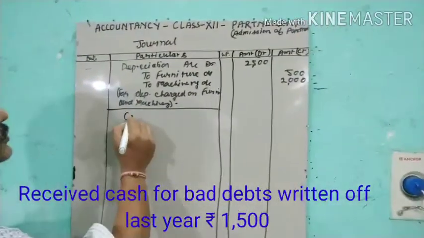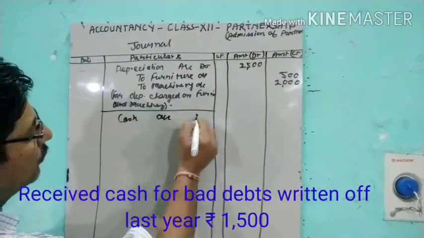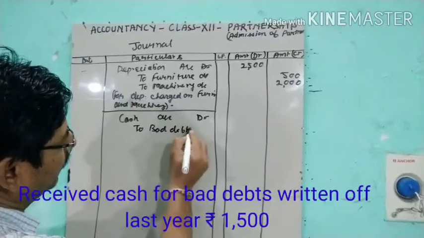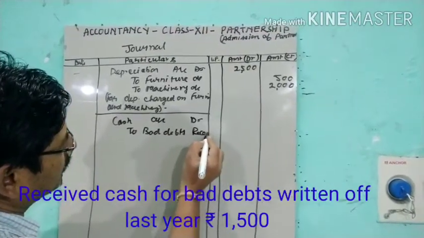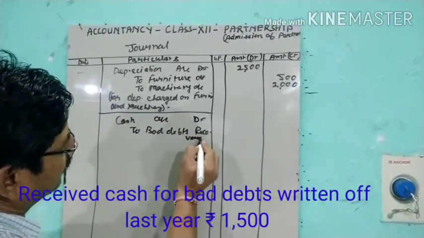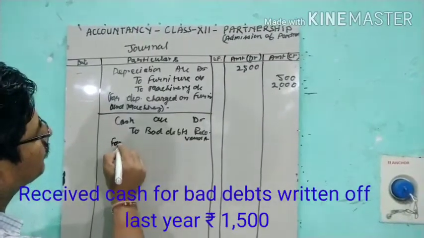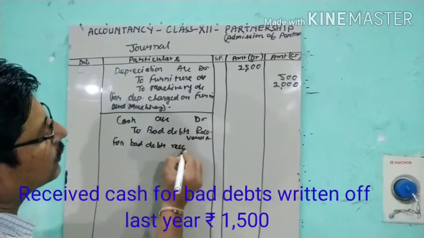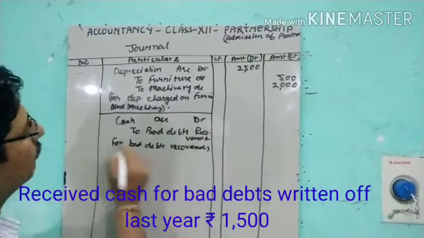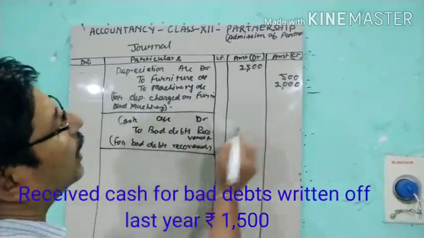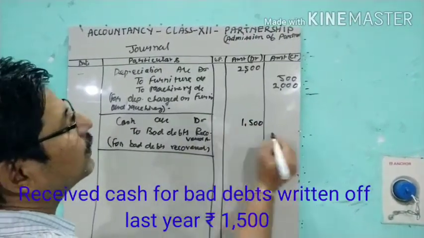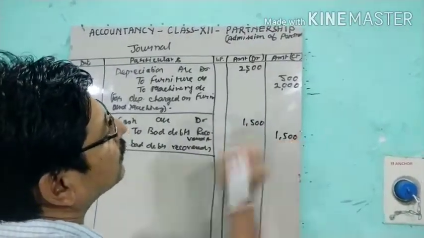The journal entry will be cash or bank account debit to bad debts recovered. So cash account debit to bad debts recovered account for bad debts recovered of last year, and this is 1500.